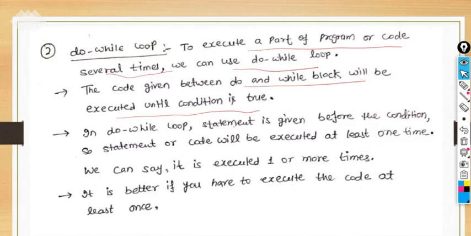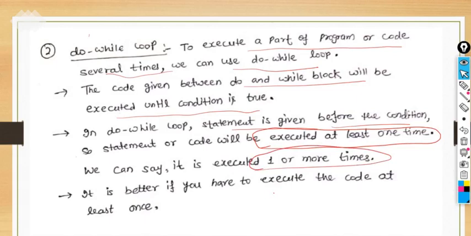But in the do while loop, the statement is given before the condition. That's why the statement will execute at least once. It's important to mark here, right? So it executes one or more times, and the while loop executes zero or more times. Okay, that is the difference. So it's better to execute the code at least once here, right?